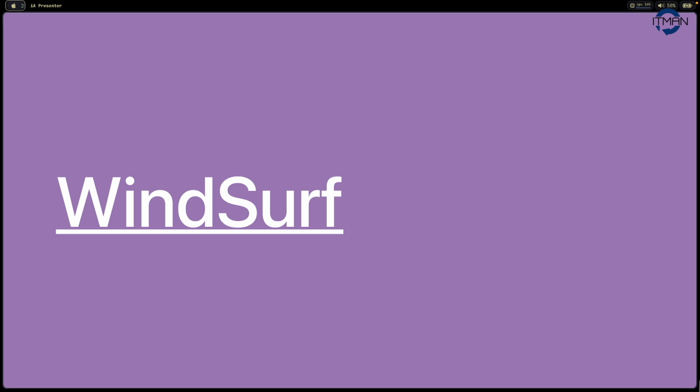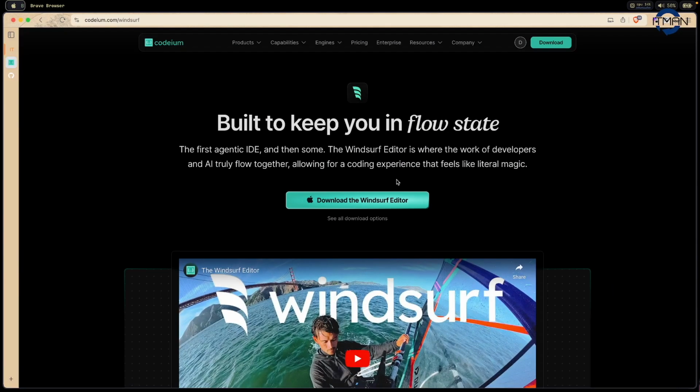This is a new AI editor. I think you're going to love this one because right now it's free to trial for 2 weeks and you should give it a try. This product comes from the Codium team.